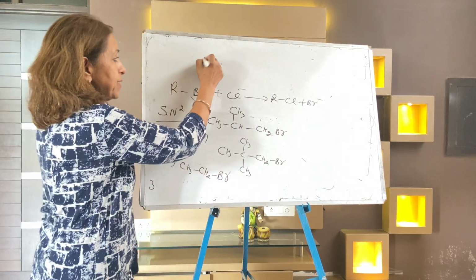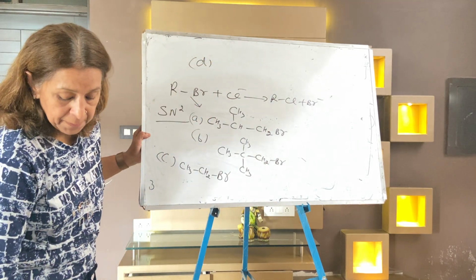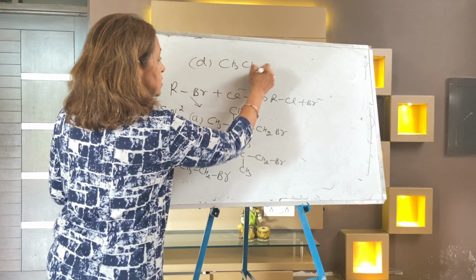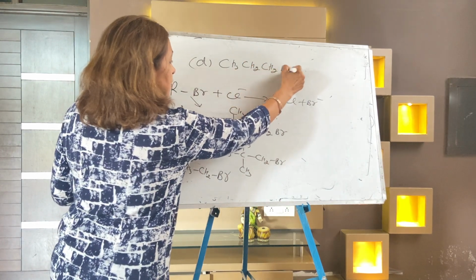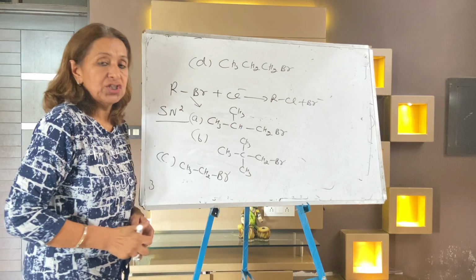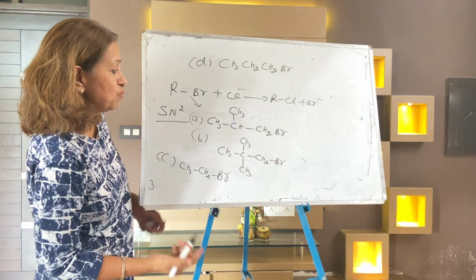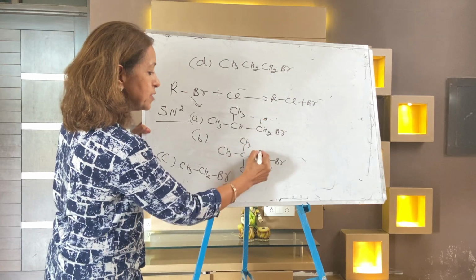C part, and the D part is CH3, CH2, CH2Br. The question is about the SN2 mechanism. I shared with you what SN2 is. In the SN2 mechanism, primary is preferred. Let me see which is primary. All are primary, this is primary, this is primary.